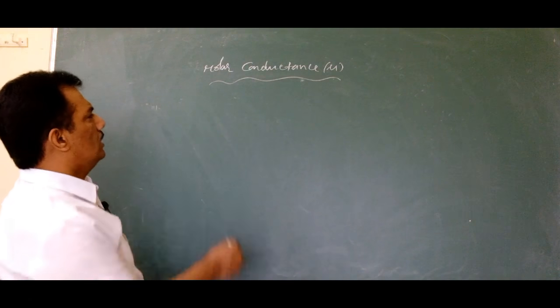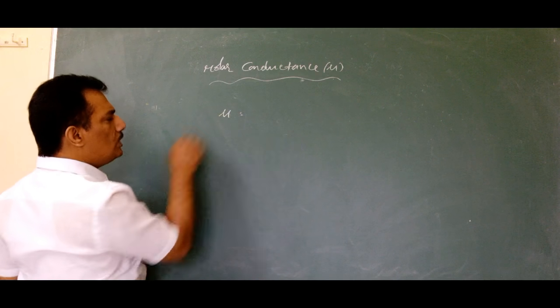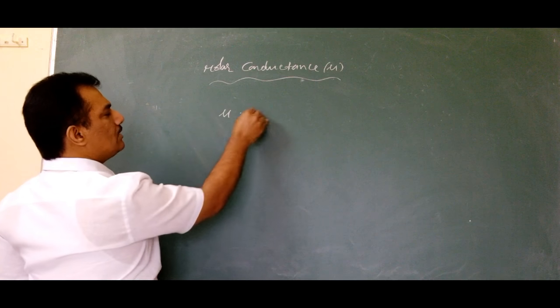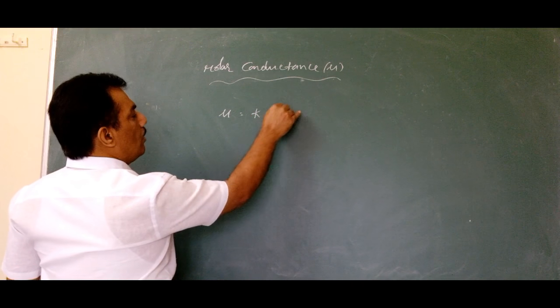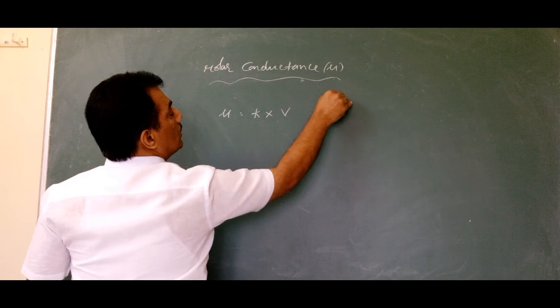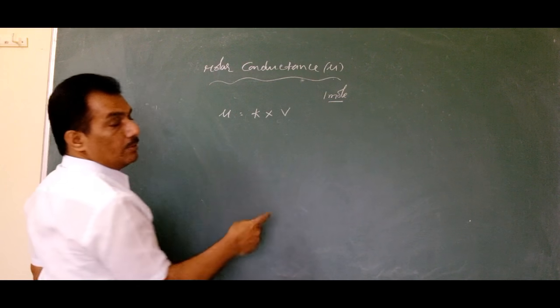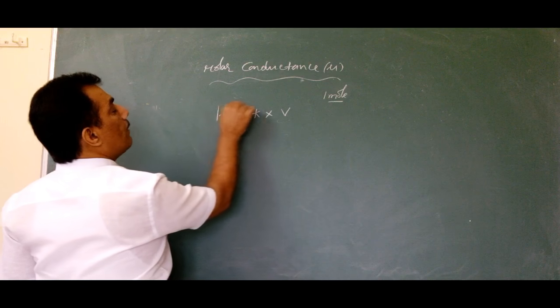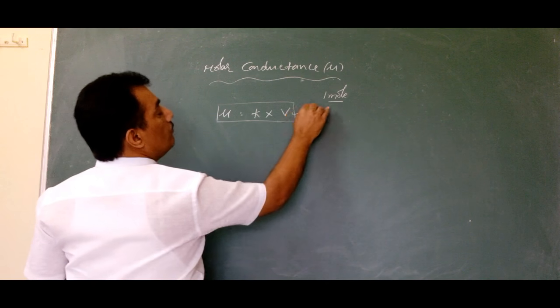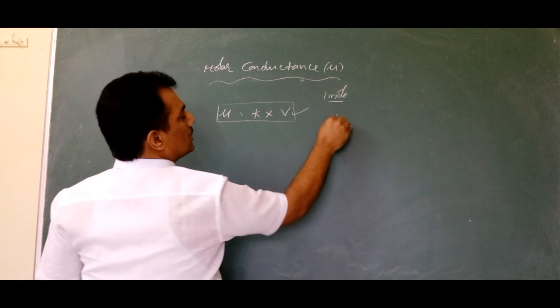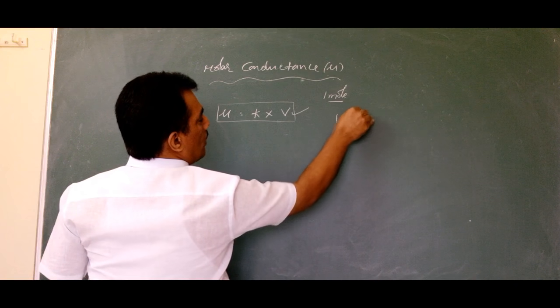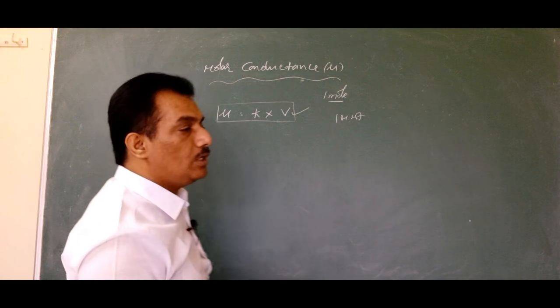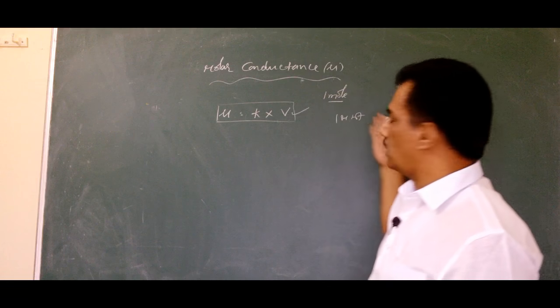Here also, molar conductance mu is the conductance of the electrolyte when 1 mole is completely dissolved in V volume. In the previous case it is equivalent weight, but here it is 1 mole. 1 mole is nothing but 1 gram molecular weight.